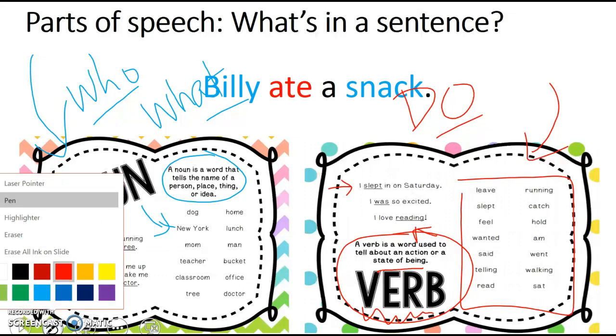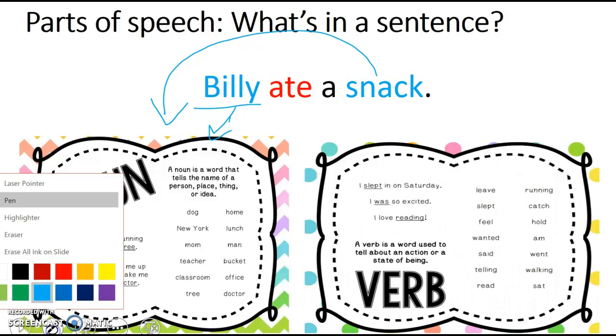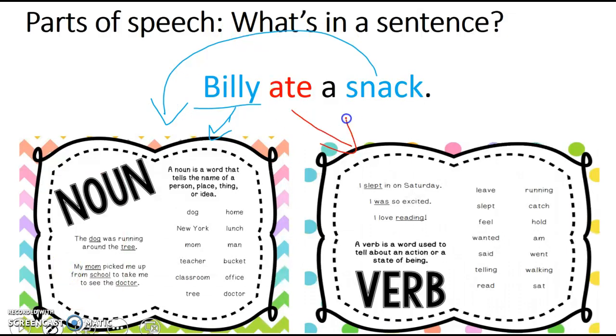So let's take a look at this next sentence. Billy ate. Billy is the noun. Billy ate a snack. Snack is also a noun. It's a person and a thing. Ate is what it did. It's the do, right? The verb, what Billy did. And then what did he eat? He ate the snack.